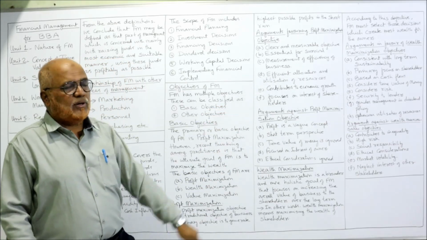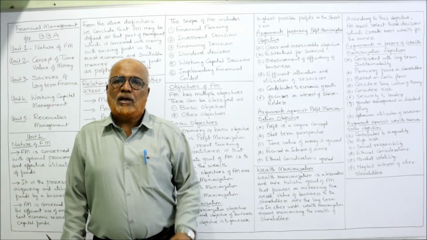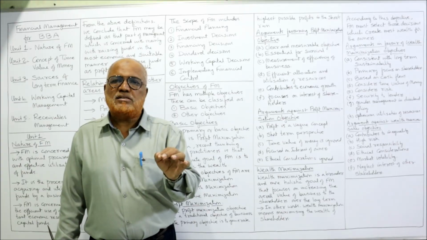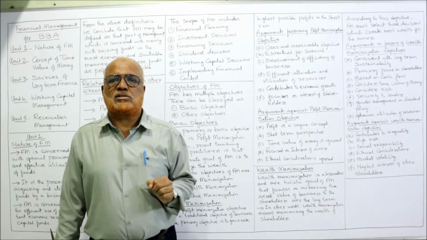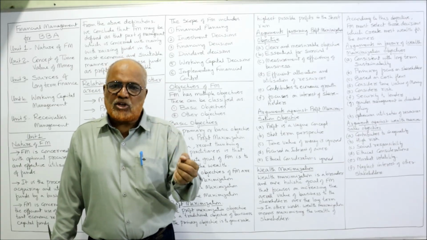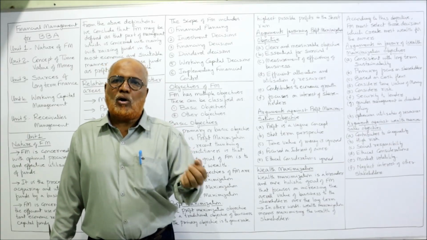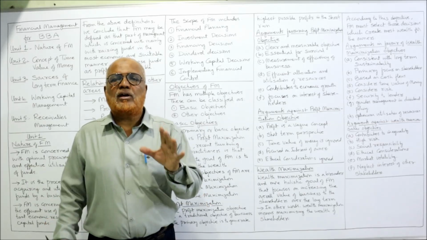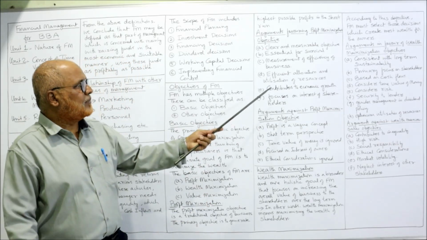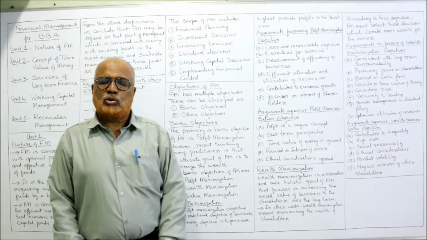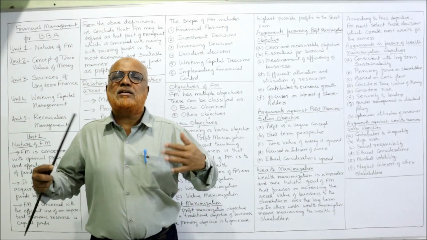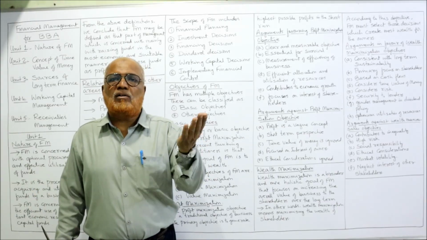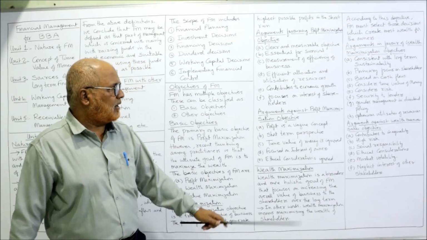Now, efficient allocation and utilization of resources. If we have profit maximization, we can effectively utilize all the resources like material, machinery, human resources, and all the facilities we can optimally utilize. Then, it contributes to economic growth. When profit maximization is there, every firm will try to maximize the profit. In this way, there will be economic growth in the country.